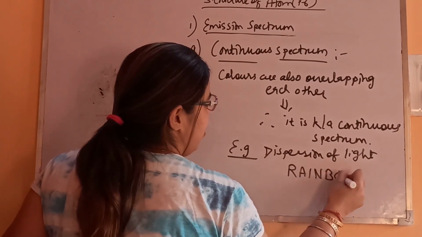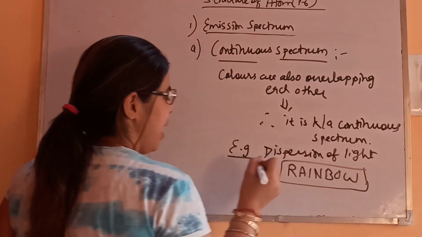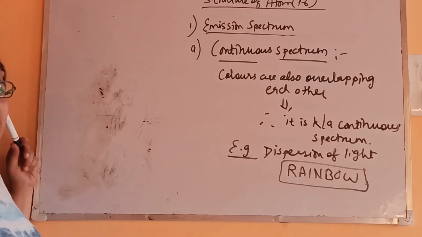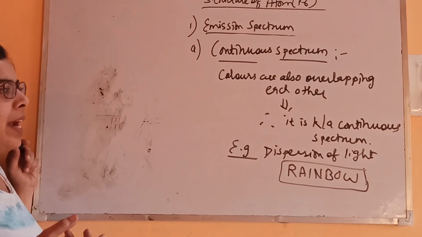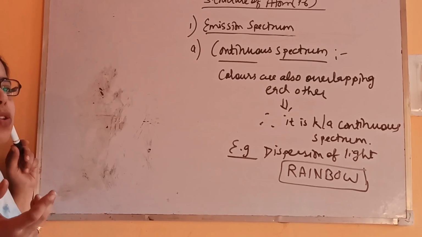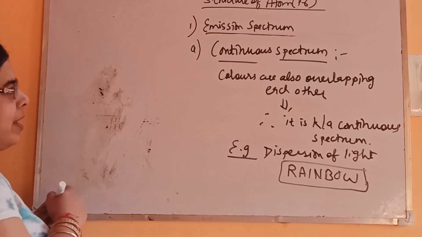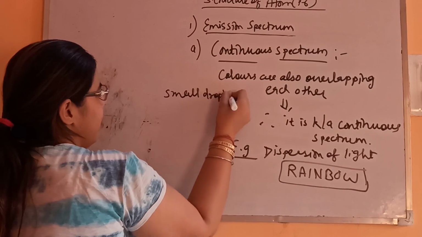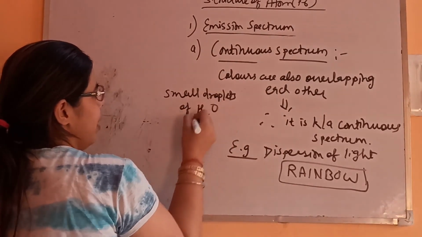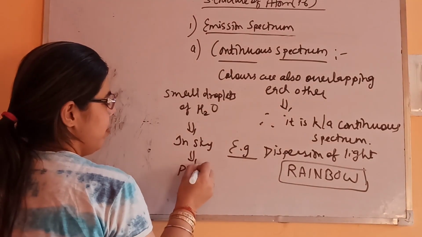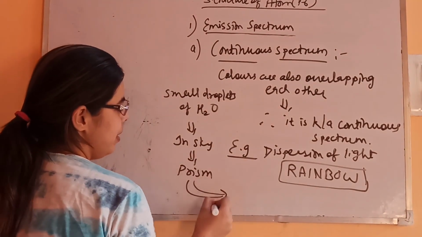All of you know it's a concept based on science. Usually it happens after the rainfall, in the daytime, when small droplets of water in the sky act as a prism, which helps in the dispersion of light.